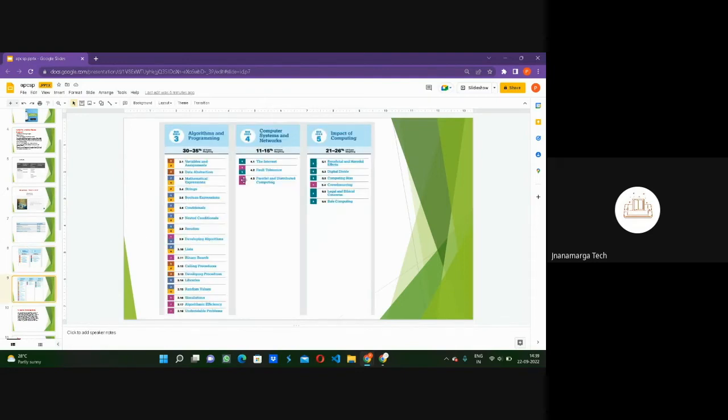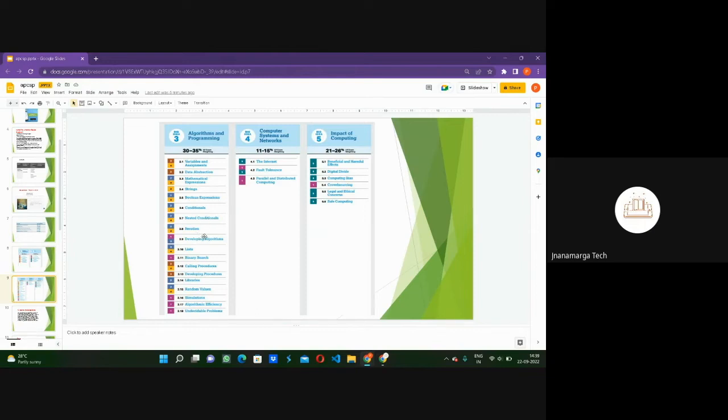In Unit 3, we have a total of 18 subunits, as it is the most important and has most of the weightage. The first subunit is variables and assignment. We will study about variables in it. Second, data abstraction. Third, mathematical expressions. Fourth, strings. Fifth, Boolean expressions. Sixth, conditionals. Seventh, nested conditionals.